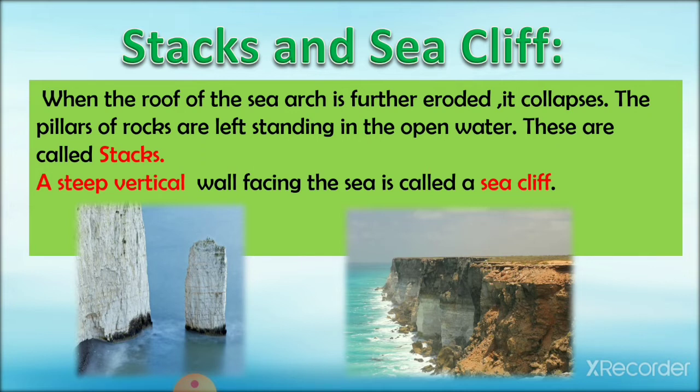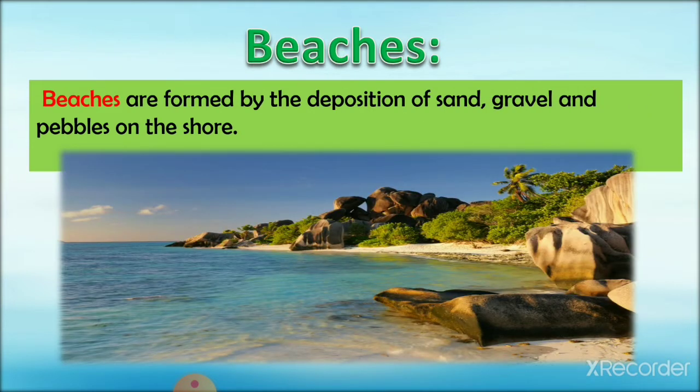Again, a steep vertical wall facing the sea is called sea cliff. You can see in the second figure the wall which is facing the sea and which is dashed by the sea wave continuously. This is called sea cliff, right? So we have seen that the work of sea waves creates sea caves. It also creates sea arches, stacks, and sea cliffs. Again, the next one is beaches. The depositional work of sea waves is a slow process. Beaches are formed by deposition of sand, gravel, and pebbles on shore, right? So even beaches are formed due to the work of sea waves.